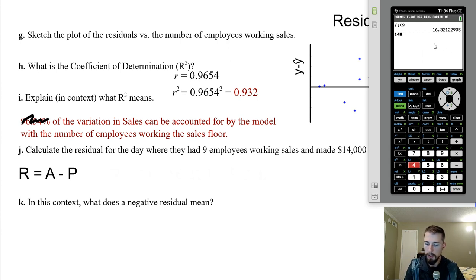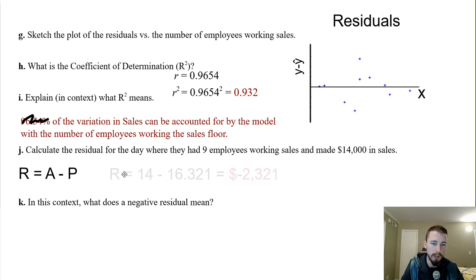So I'm going to do 14 minus whatever the predicted amount was, which gives me negative 2.32, but remember this is in thousands, so we move the decimal 3 places. So essentially we get negative $2,321. What does a negative residual mean in this context? Well, that means that we sold less than we expected. So that's all that a negative residual means. I think we're done.